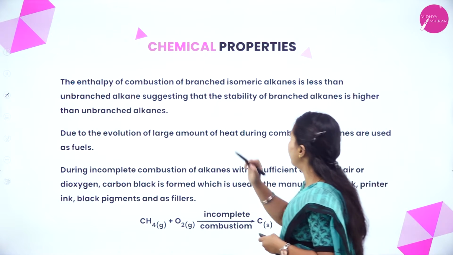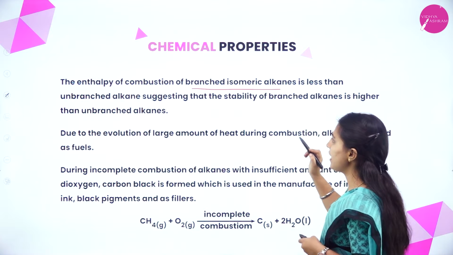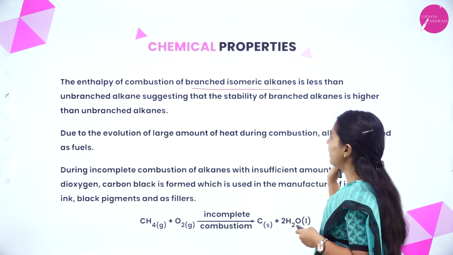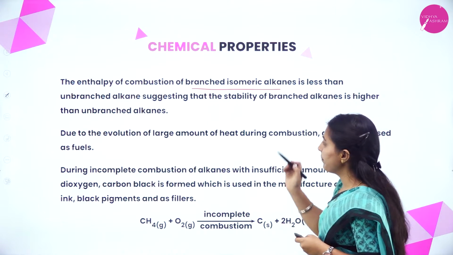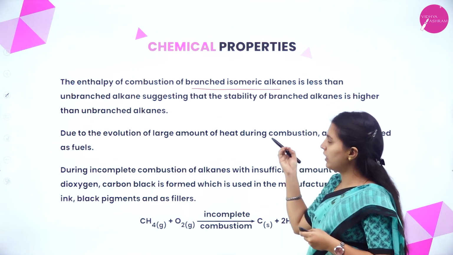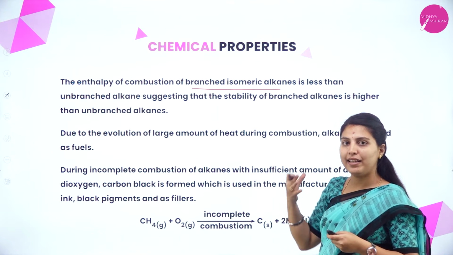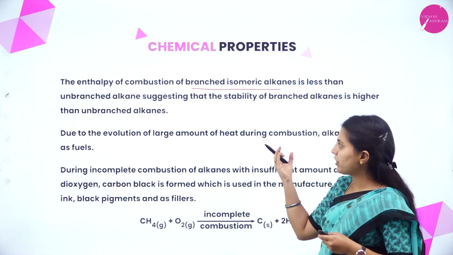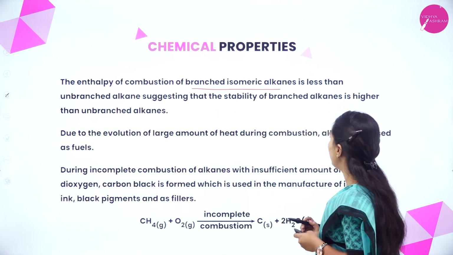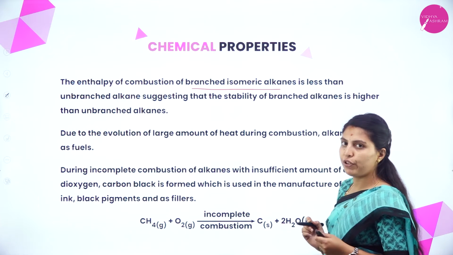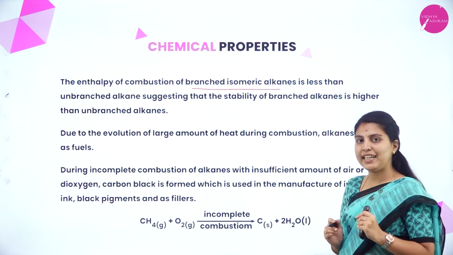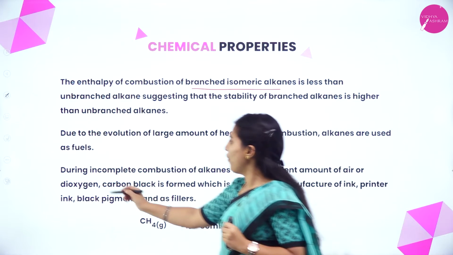The enthalpy of combustion of branched isomeric alkanes is less than that of unbranched alkanes, suggesting that the stability of branched alkanes is higher than that of unbranched alkanes. What are they telling? The enthalpy of combustion of branched isomeric alkanes is less compared to unbranched. Due to the evolution of a large amount of heat during combustion, alkanes are used as fuels.